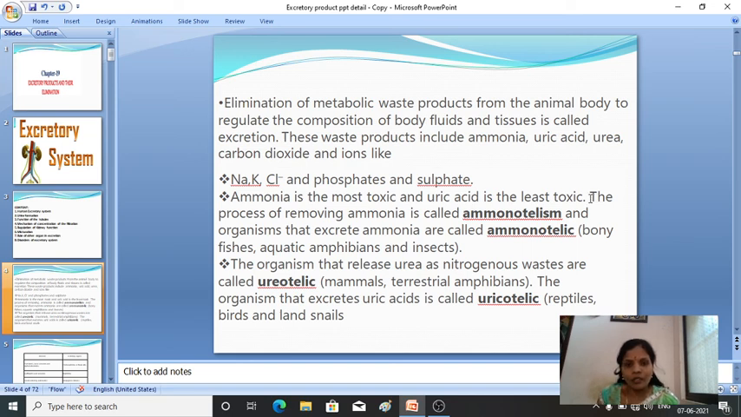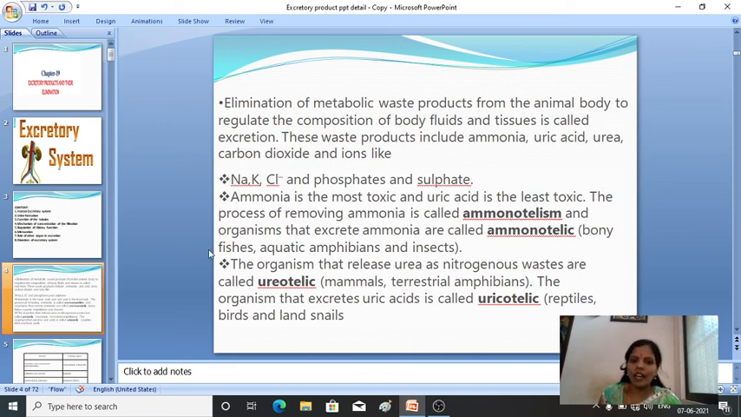What is the definition of ammonotelism? The process of removing ammonia as a nitrogenous waste is called ammonotelism, and the organisms which excrete ammonia as nitrogenous waste, those animals we call ammonotelic animals. These two definitions you have to know: one is ammonotelism and another one is ammonotelic animals.